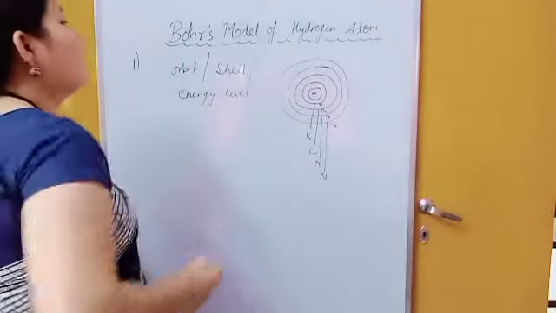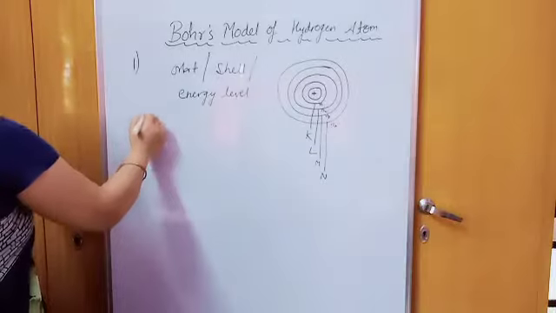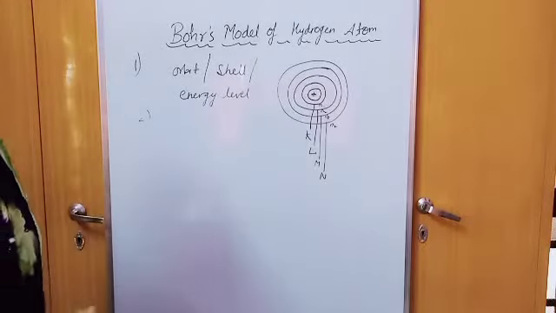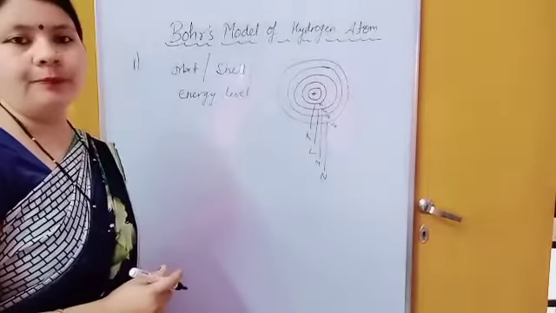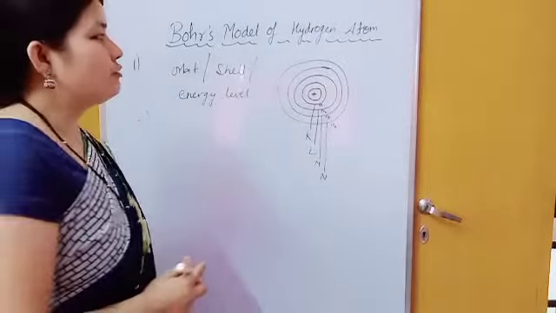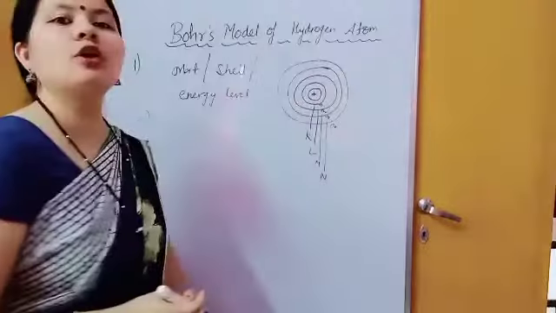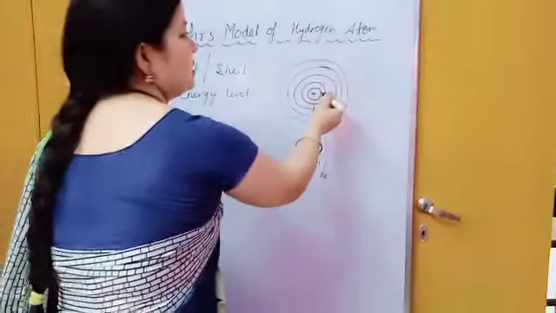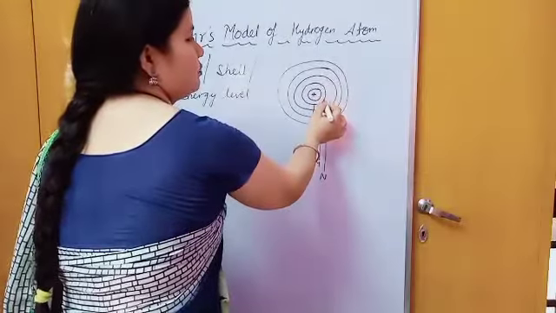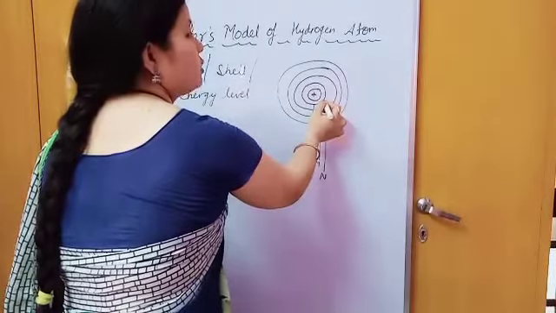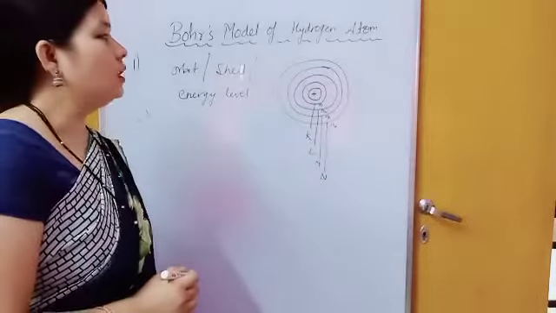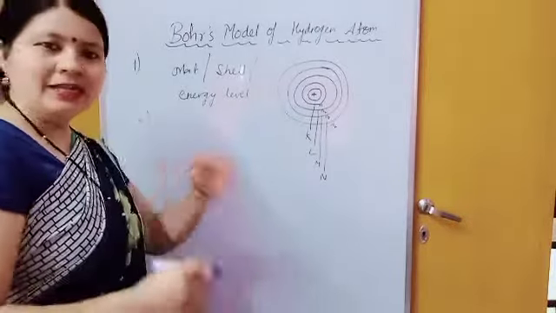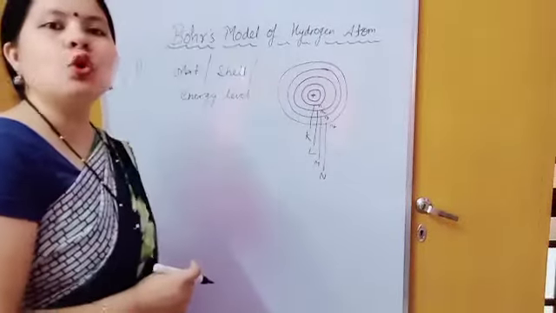Now another one, regarding the postulates of the Bohr model. Electrons cannot change their orbit. Suppose electrons are present in the first shell, second, third. Suppose electrons are present in the first shell, they cannot change their orbit until they lose or gain energy.